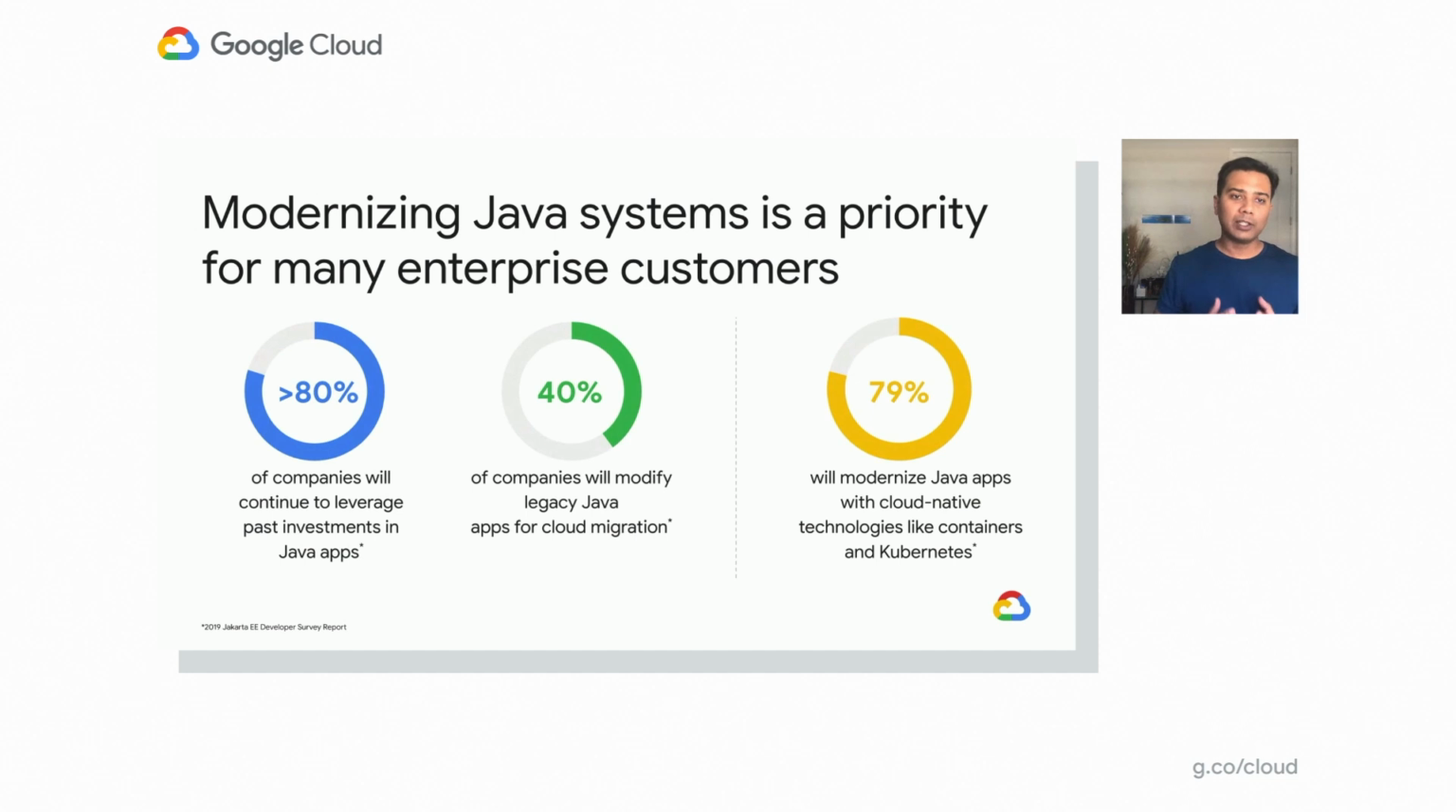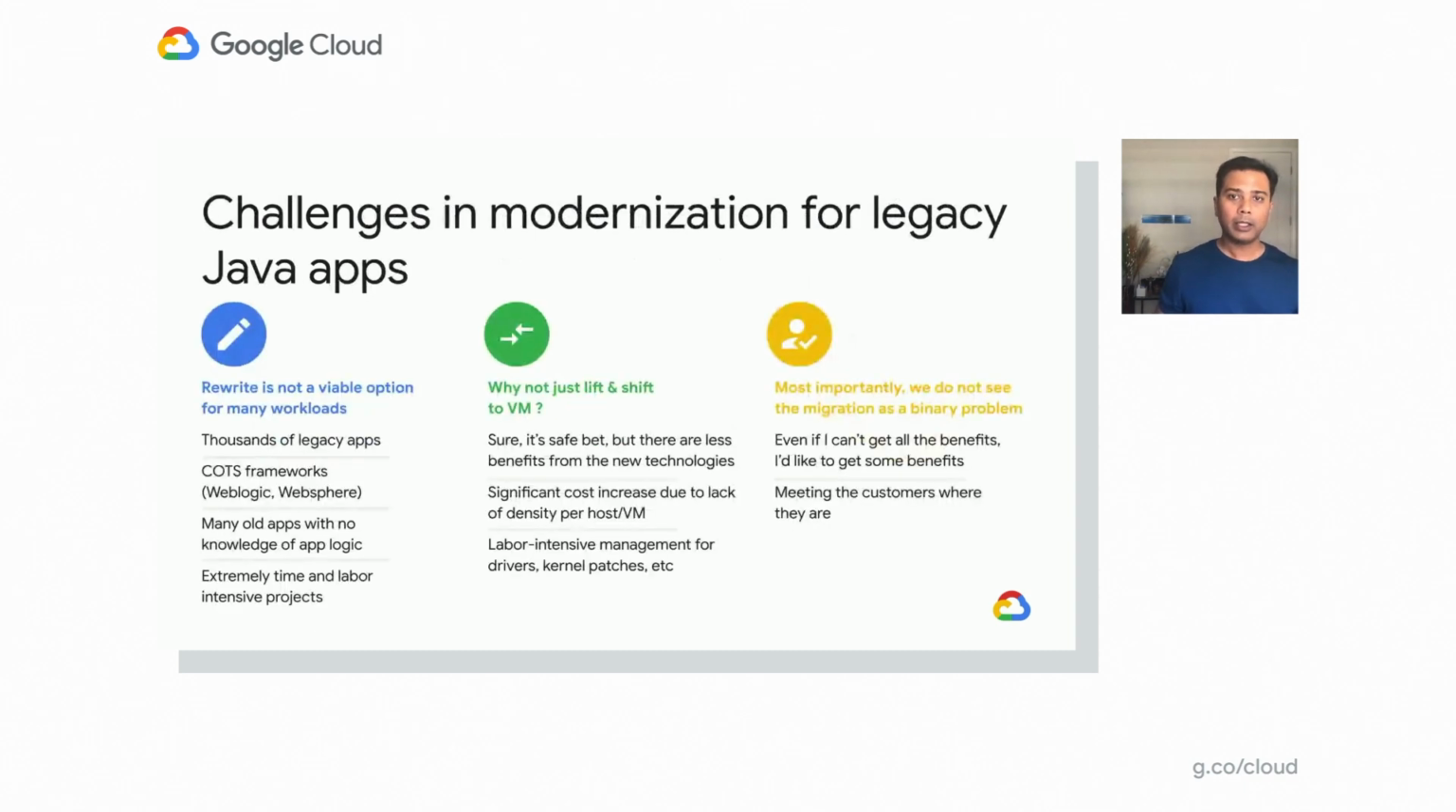So modernizing Java systems is a priority for many enterprise customers. As you can see from the statistics over here, we've seen that more than 80% of companies are saying they're going to continue to leverage their past investments in Java applications. And 40% of the companies will modify these legacy Java apps for cloud migration. 79% will modernize Java apps with cloud-native technologies, with containers and Kubernetes as well. So as you can see, Java clearly dominates when it comes to deploying applications in production environments. And that's going to be the focus of the talk today.